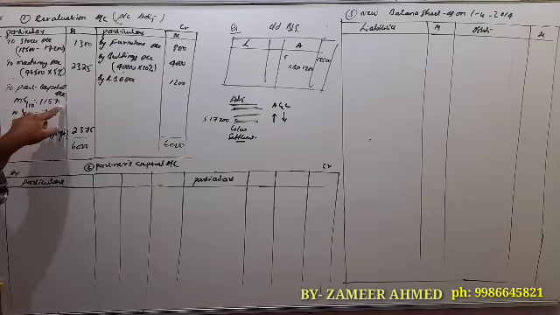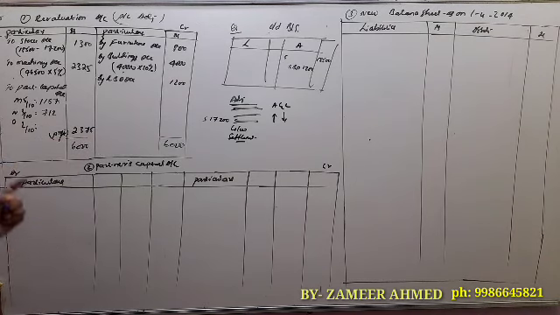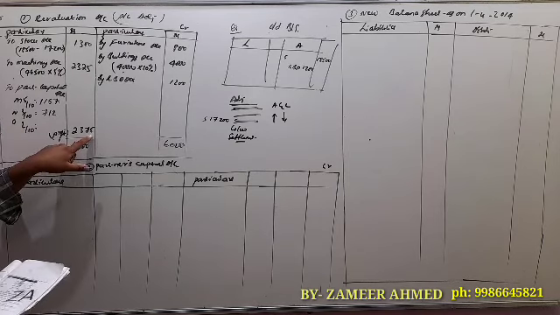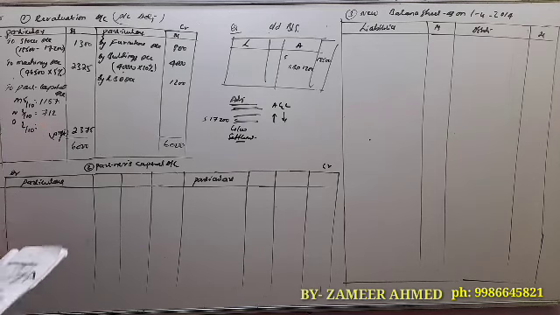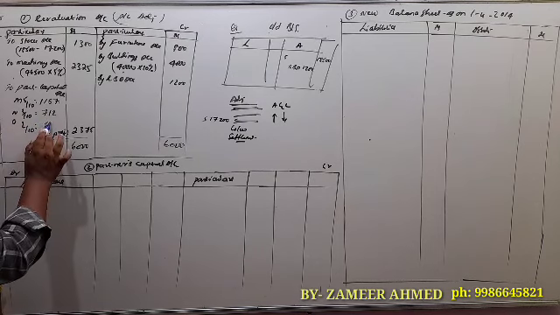So 1,187 plus 712, this total you minus from 2,375, and the remaining will be for O. So 2,375 minus 1,187 minus 712 is 476.